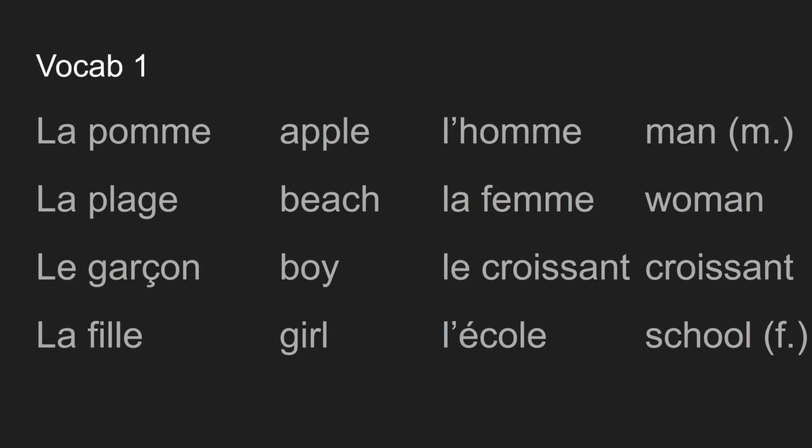And finally, I want to go over some vocab. There is la pomme, which is an apple; la plage, which is the beach; le garçon is the boy; la fille is the girl; l'homme is the man. In this case, it's masculine, of course, but you can't see that by the l apostrophe. La femme, which is woman; le croissant, which is a croissant; and l'école, which is school. In this case, it's feminine, but you can't tell without me saying that because the l apostrophe does not give that away.